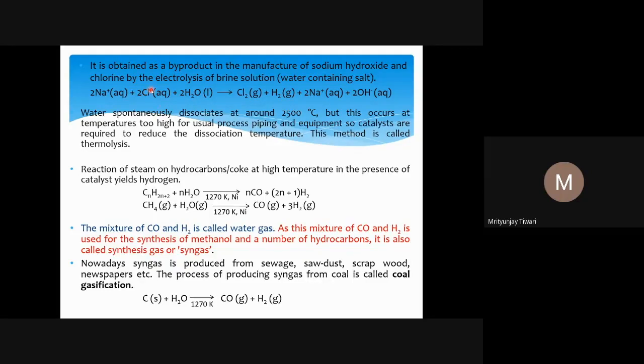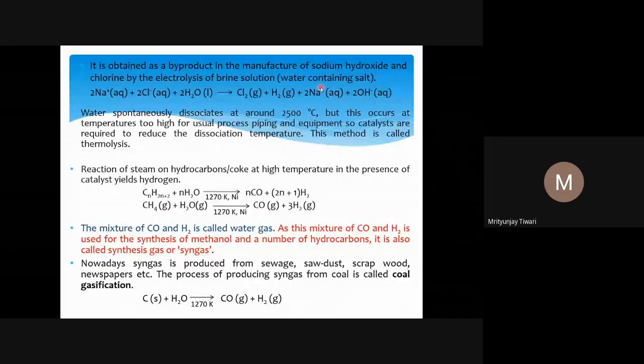The oxidation number of chloride is -1 because it is monoanionic, one negative charge on chlorine, and in chlorine gas the oxidation number is 0. Since 0 is greater than -1, the oxidation of chloride is happening here. Oxidation always happens at the anode, so this reaction happens at the anode.